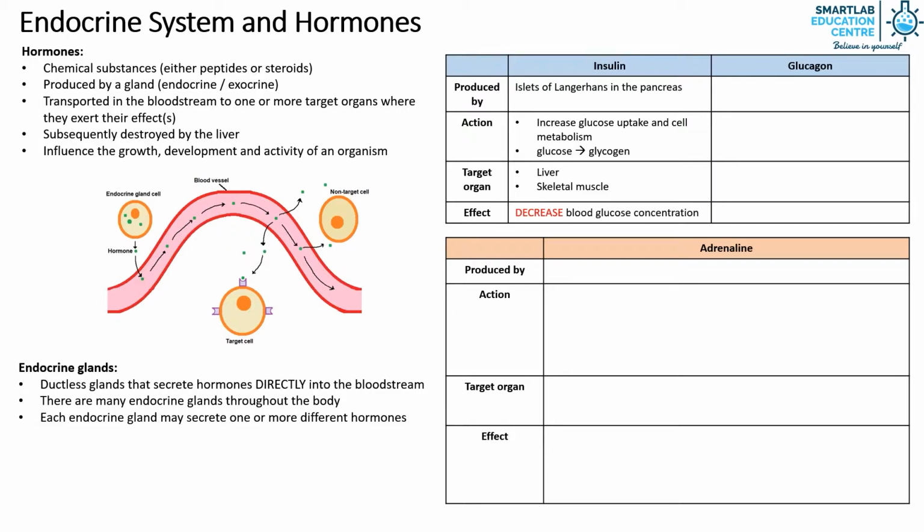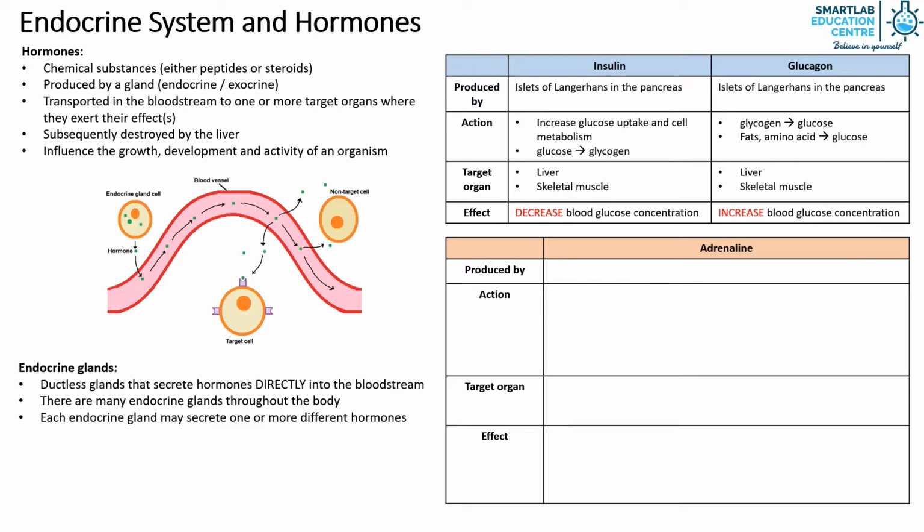Second, we have glucagon. It is also produced by the islets of Langerhans in the pancreas. It causes glycogen to convert into glucose, as well as fats and amino acids to convert into glucose. Similar to insulin, the target organs of glucagon are the liver and skeletal muscle. Overall, the effect of glucagon is to increase the blood glucose concentration.